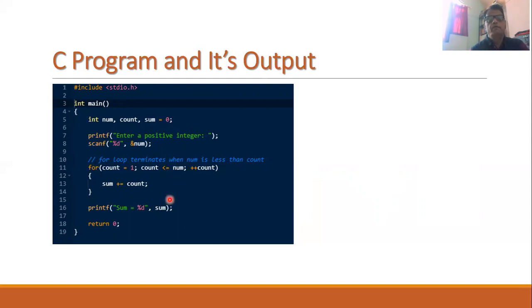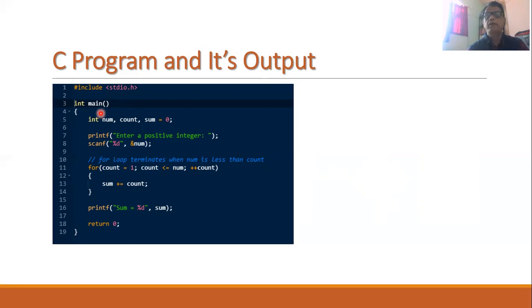Finally, the value of the sum variable is displayed on the screen by using the printf function. And finally, from the main function we are returning a 0 value because the return type of the main function is integer.